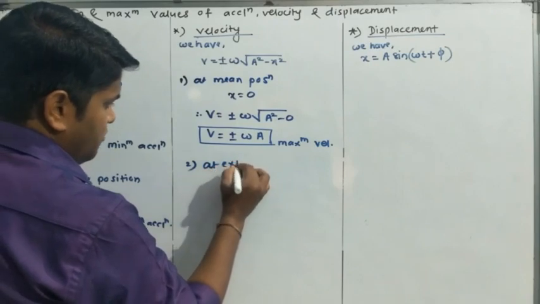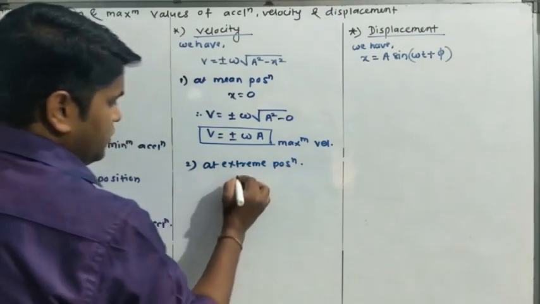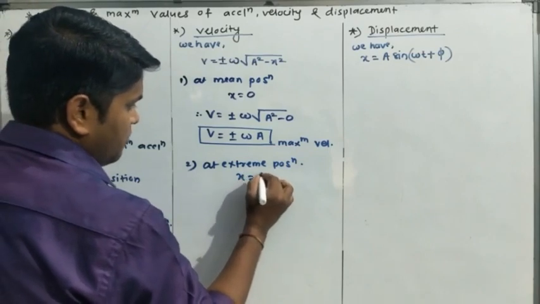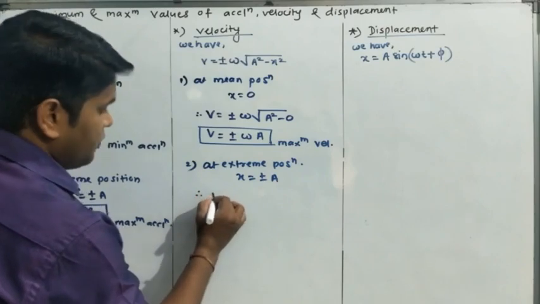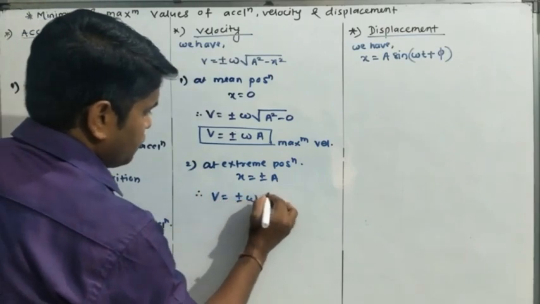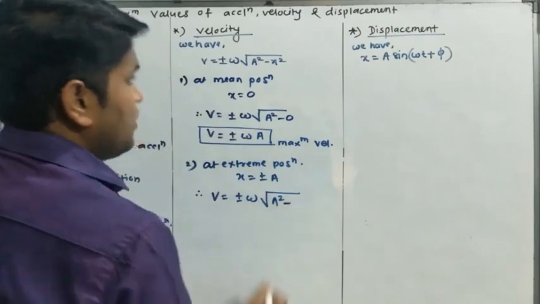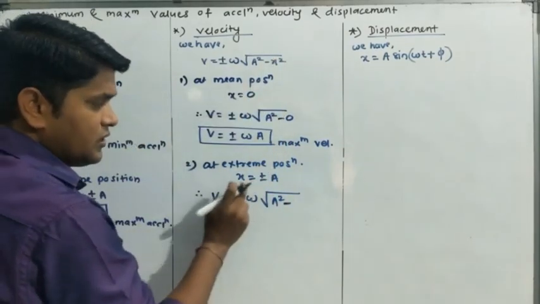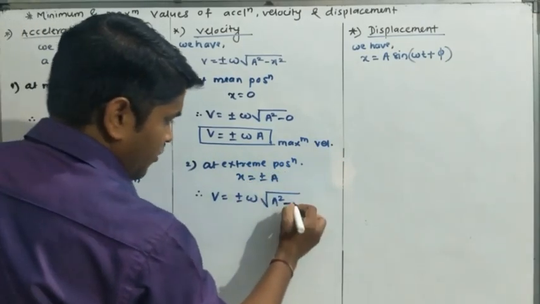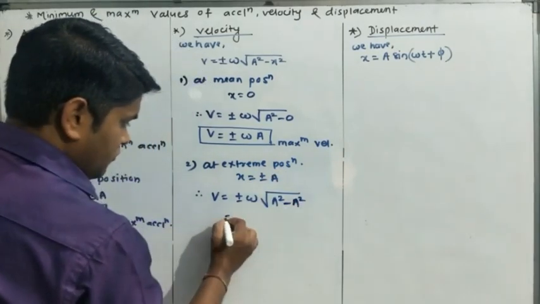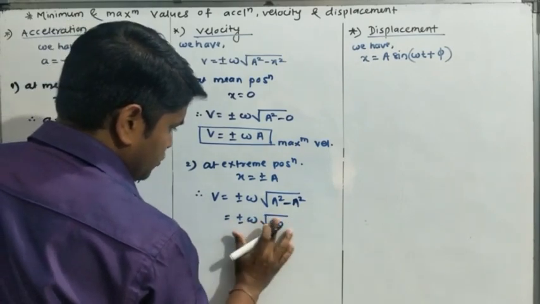Now for the second case, at extreme position, what is x equal to? It is plus or minus a. Therefore v is equal to plus minus omega under root a square minus, and if we take the square of plus minus a, what will it be? It is plus, and the square of a is a square, so v is equal to plus minus omega into square root of 0.